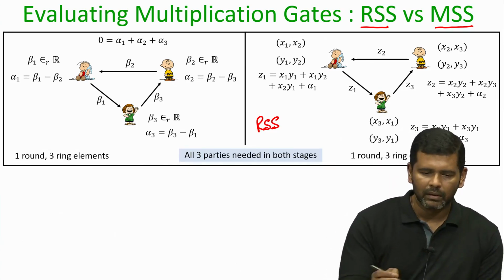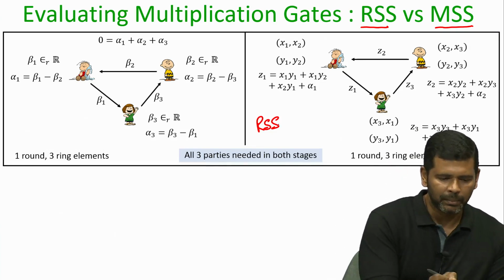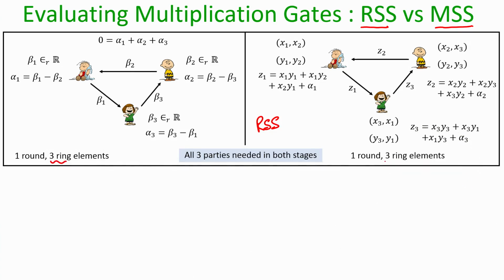So, in the RSS based 3PC protocol, the pre-processing phase has a cost of 3 ring elements communication wise, and the circuit evaluation phase has a communication of 3 ring elements. The number of rounds are the same, and the important thing is that you need all the 3 parties to be available in both the stages.